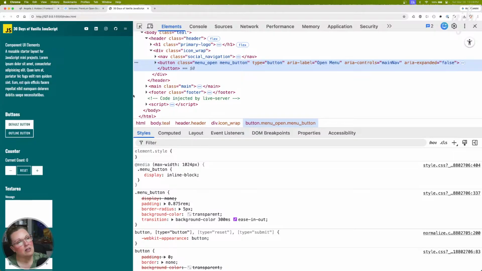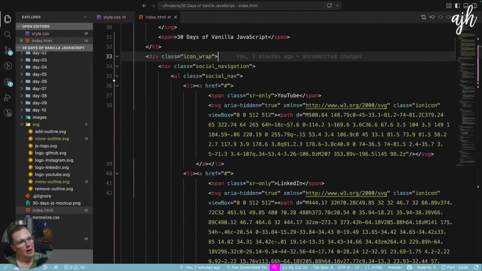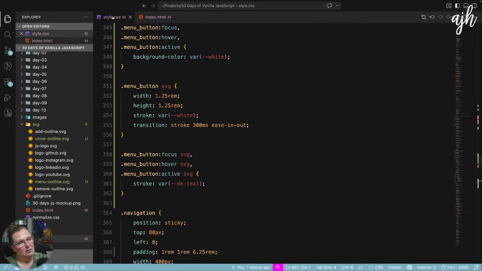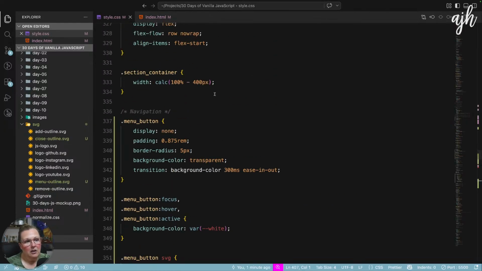And I don't think, can I say white space no wrap? Does that work on display inline block? That's a good question. Let's try it. Because the whole point of display inline block is that you get the best of both properties, right?